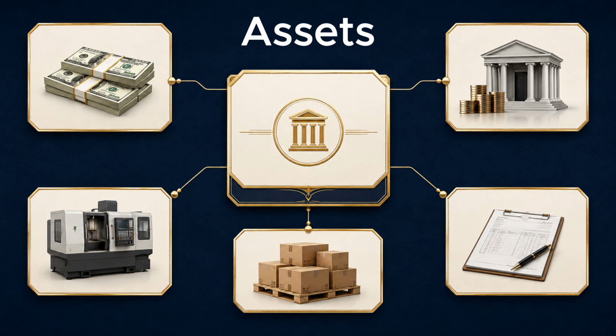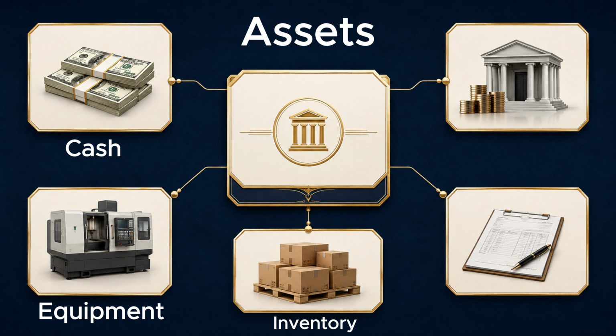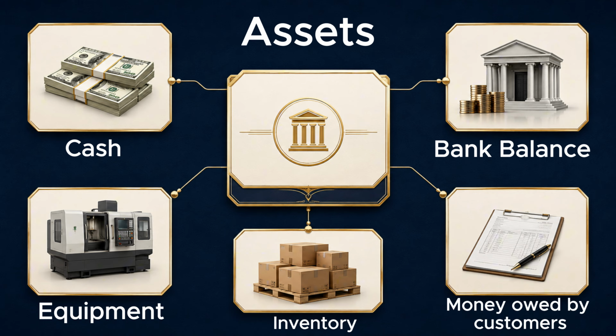Let us begin with assets. Assets are resources the business controls and expects to use for benefit. In beginner language, assets are things the business owns or controls that help it operate or create value. Cash is an asset. Equipment is an asset. Inventory is an asset. A business bank account balance is an asset. And even money owed to the business by customers can be an asset.